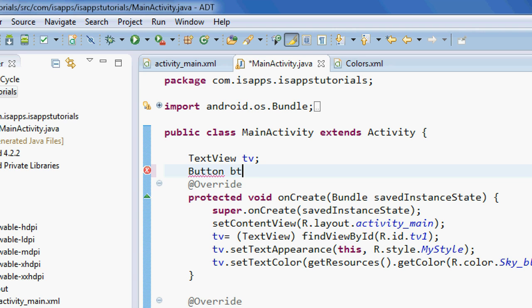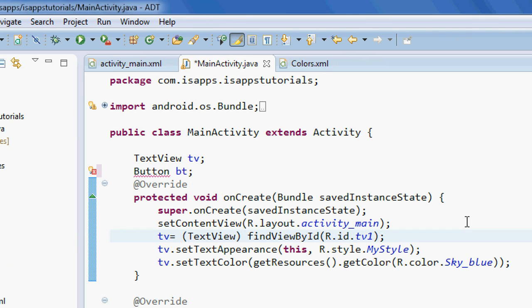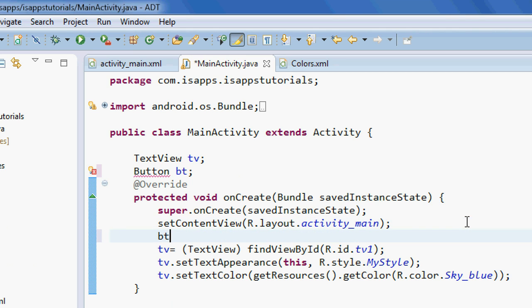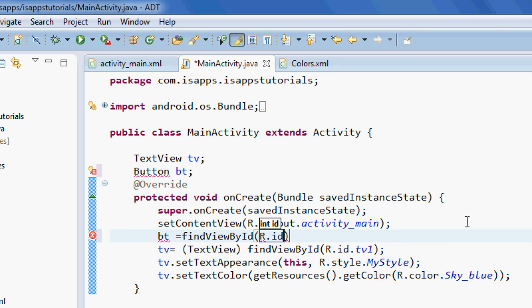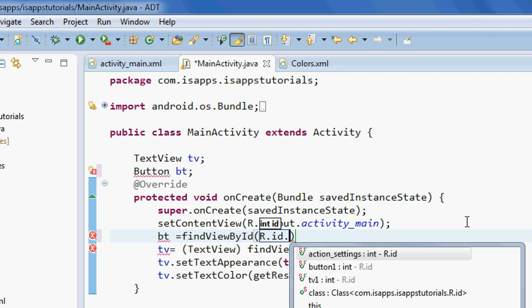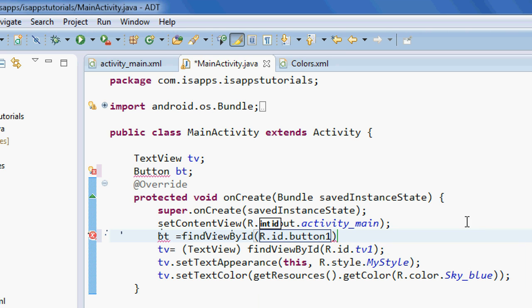Button bt, and we need to initialize the button here. bt is equal to findViewById(R.id.button1), which is our button.